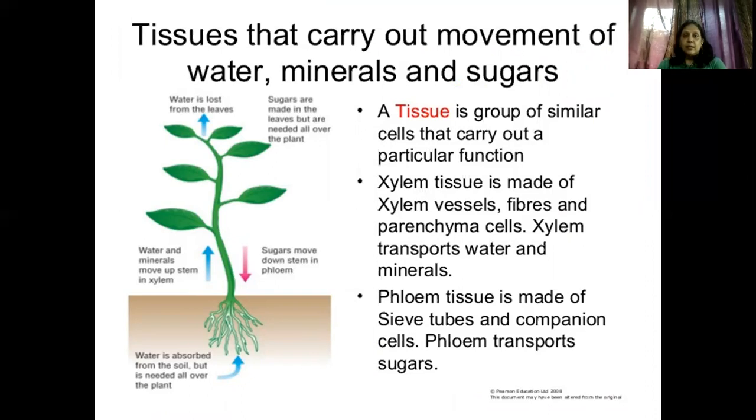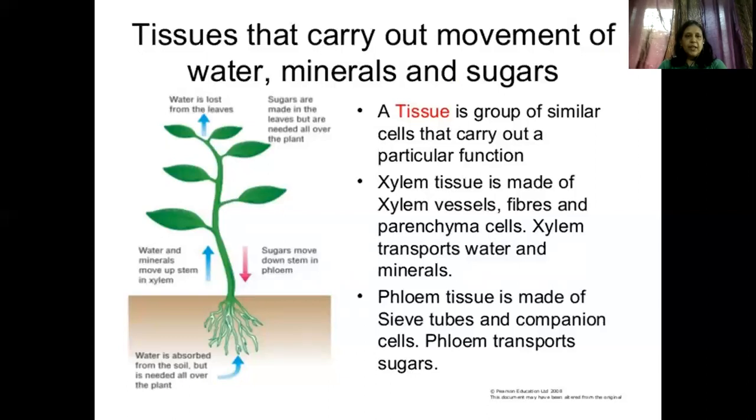Yes, do you all remember? Now, so basically what do you see here? What are tissues? A group of cells that carry a particular function. But here, when we talk about plant and water relationship, we basically talk about the tissues, basically the xylem and the phloem tissue. Now, what is the xylem tissue made up of? It is made up of the xylem vessels, fibers and parenchyma cells. And what does it do? It basically transports water and minerals.